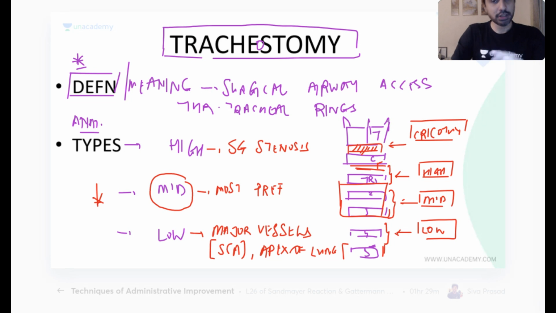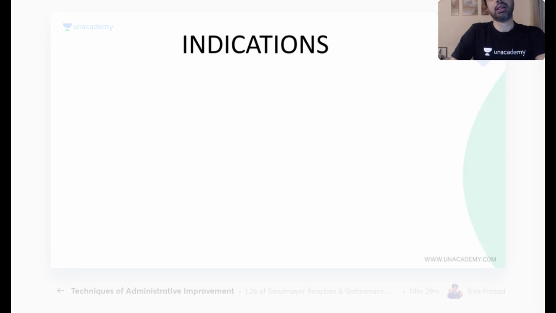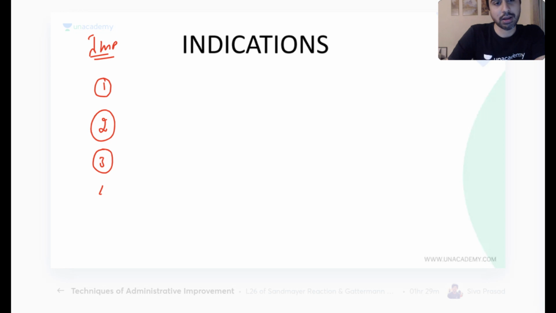So first you give the definition, then you tell the types if you know, then you tell the indications. Quickly, I need 4-5 indications for tracheostomy. Quickly, 1, 2, 3, 4, 5, and then my students know whatever I teach is going to have a pattern. Respiratory obstruction, what does that even mean? Respiratory obstruction, choking, you have got to be joking. Airway obstruction, why should I do tracheostomy?